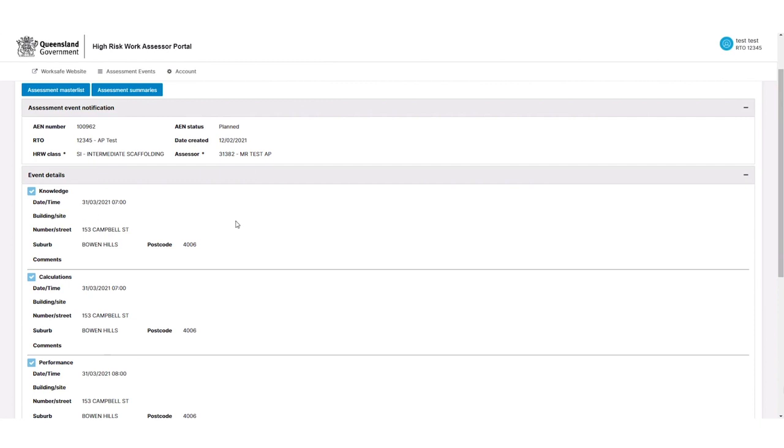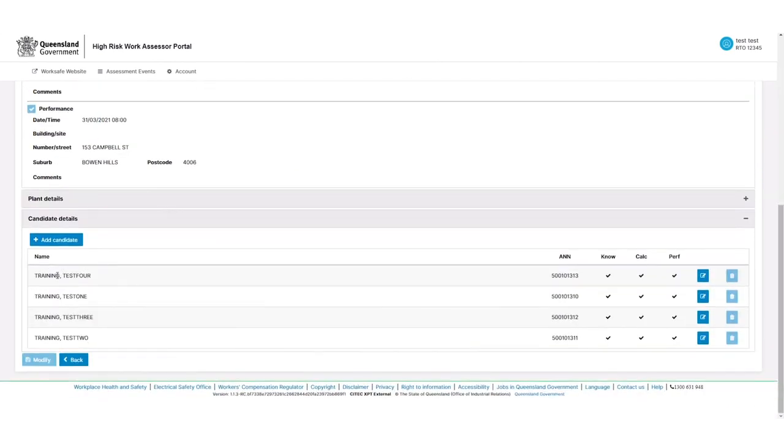11:59 p.m. The important thing to note is that if you add candidates to a planned assessment event, it'll change that to modified, and we'll see that in a second. However, if an assessor doesn't accept those candidates into that assessment event before that assessment event starts, the candidates will be removed. So any candidates that an assessor has already accepted will be in the list, and we'll add in a new one. So we'll head over to add candidate.